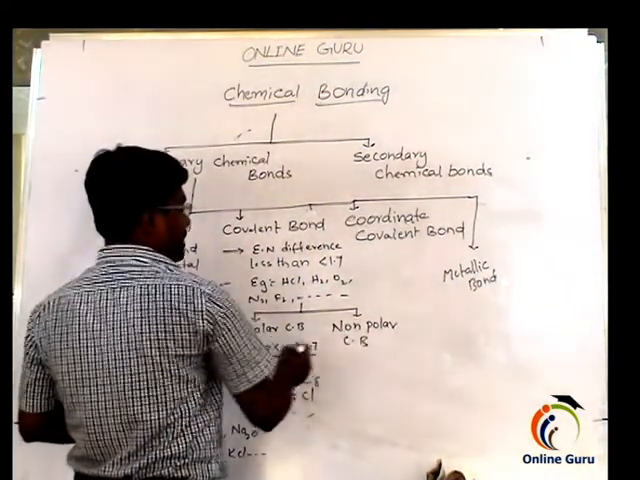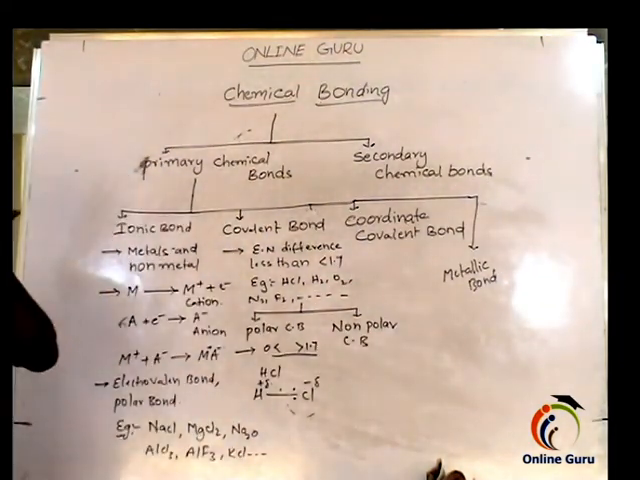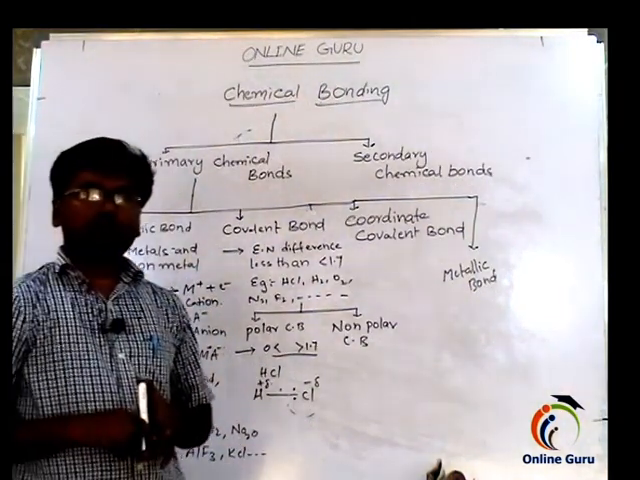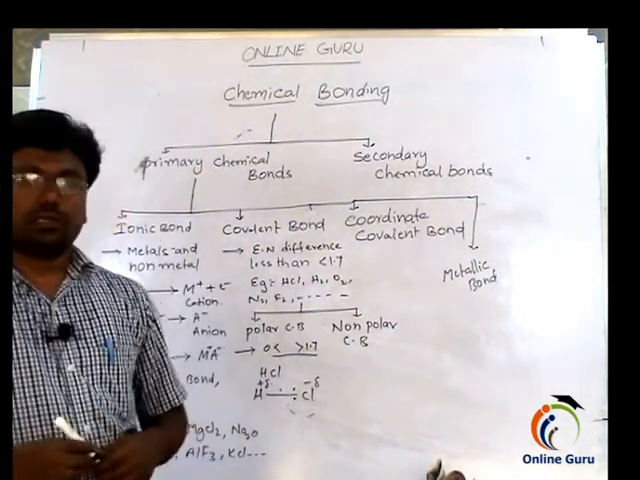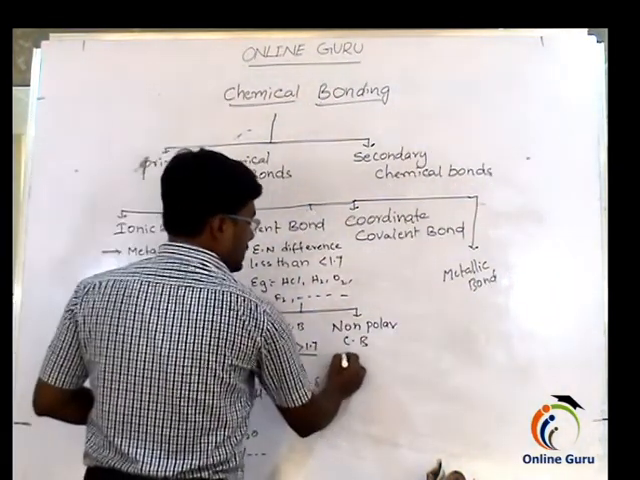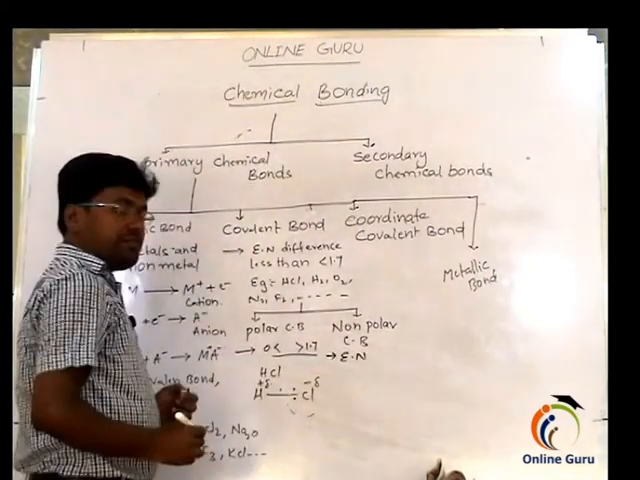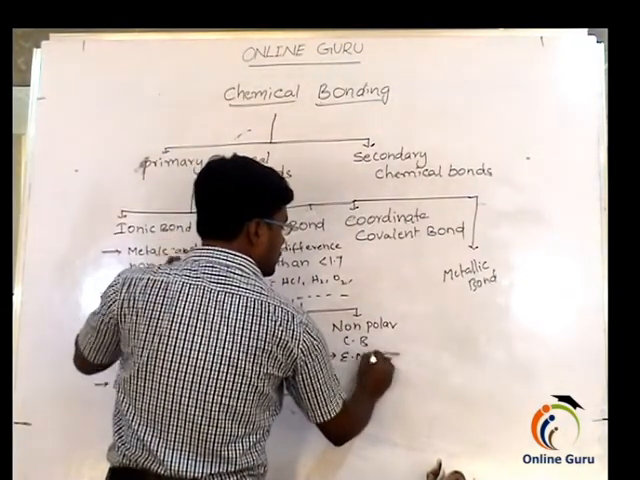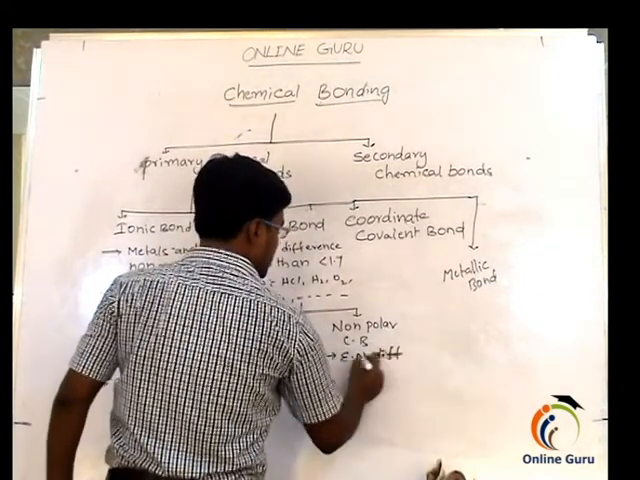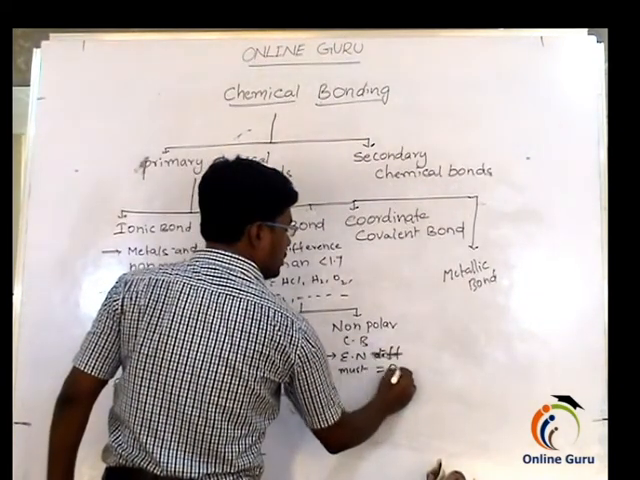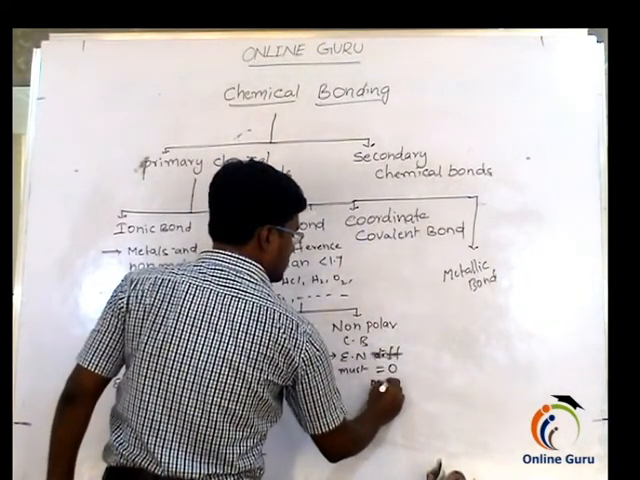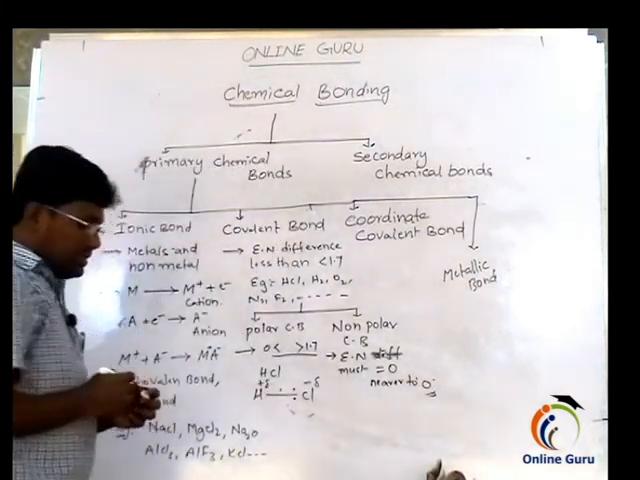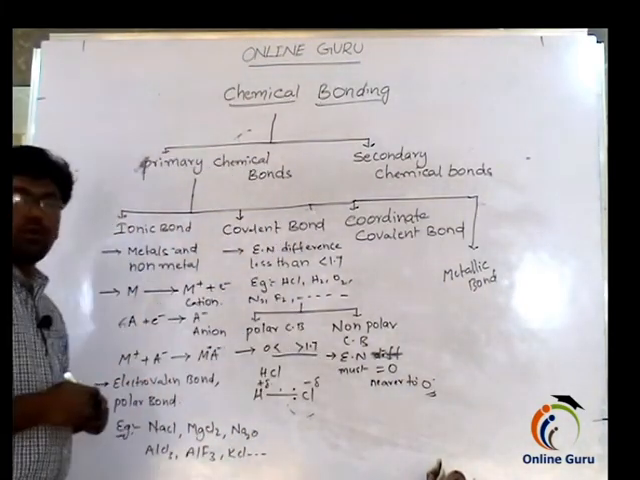Next, come to the non-polar covalent bond. What is a non-polar covalent bond? It is a covalent bond formed between two atoms by equal sharing of electrons. Here the electronegativity difference between the two atoms must be equal to 0, or nearer to 0. Then that bond is called a non-polar covalent bond.